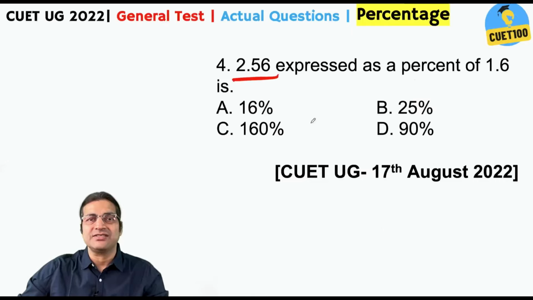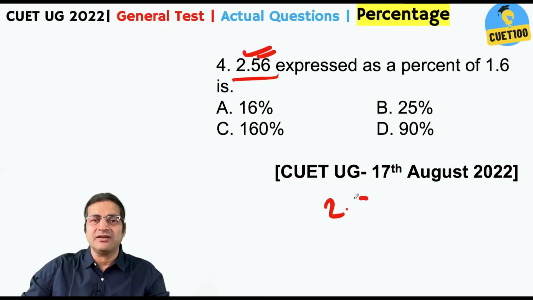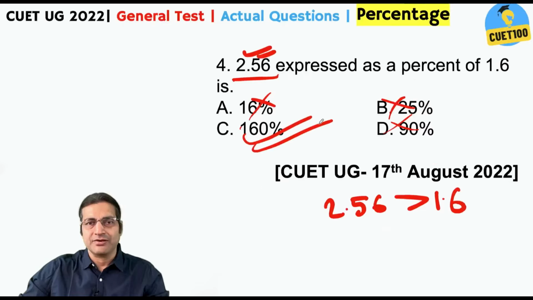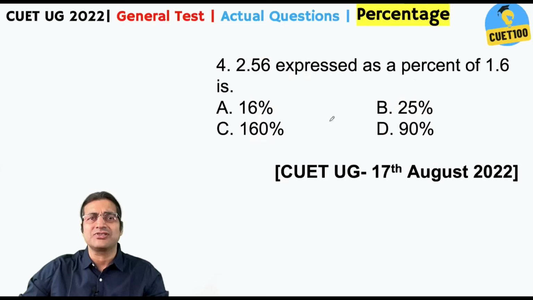2.56 expressed as a percent of 1.6 is? Now this is not a question, this is a joke. I'll tell you why. 2.56 is certainly more than 1.6. So this is certainly more than 100% of 1.6. There are 3 options that are below 100%. So straight away, this is your answer. Got it? Even if this does not strike you, then you will take probably 30 more seconds.